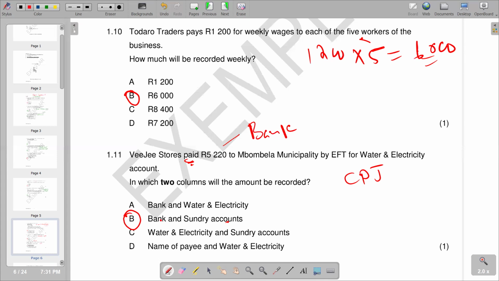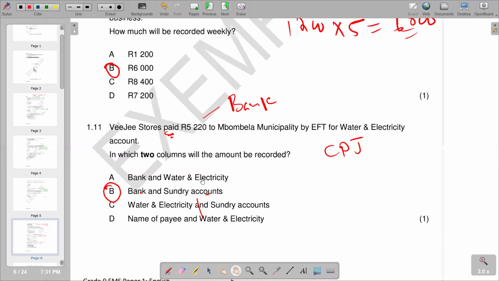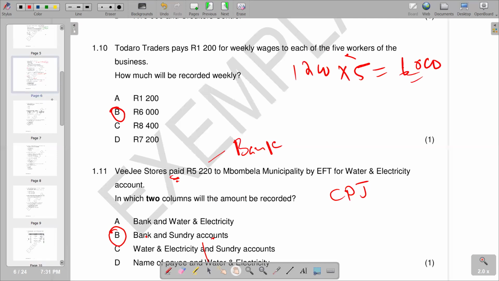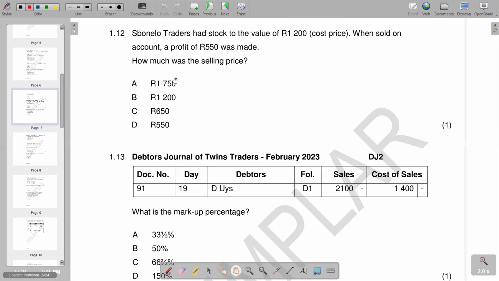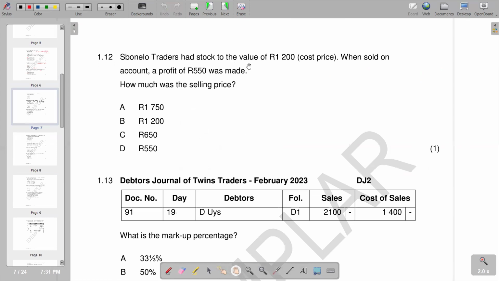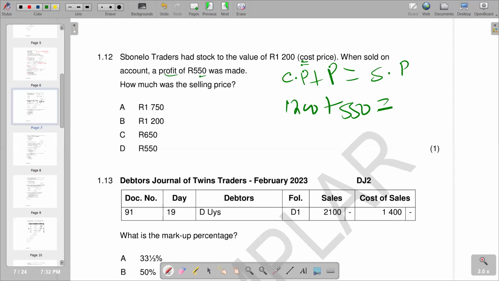Then we move on to the next part of our question, which is now going to be 1.12, which reads: Bonello traders had stock to the value of 1,200, which is the cost price, when sold on account a profit of 550 rands was made. How much was the sale price? So basically, we go back to this profit, which is this price. We are seeing that the cost price we're given here is 1,250. We add the two, you're going to get the correct answer.